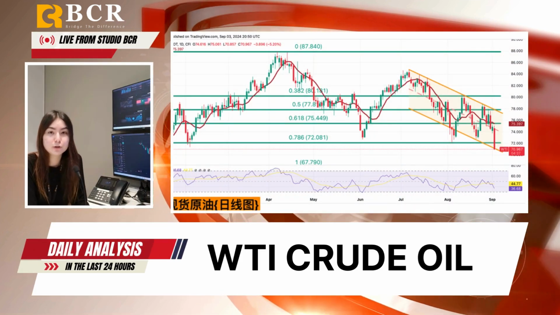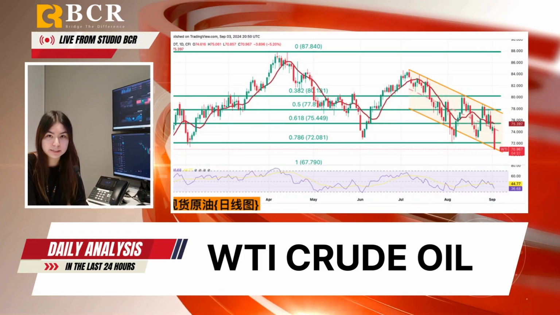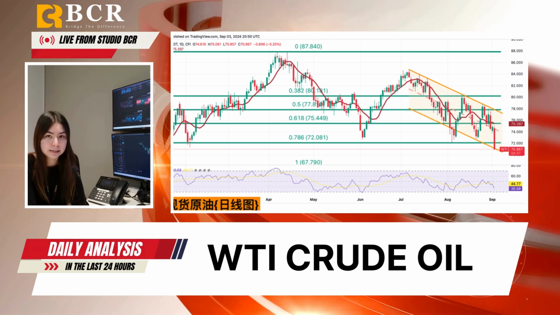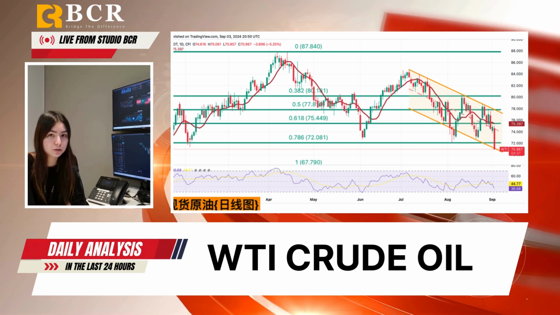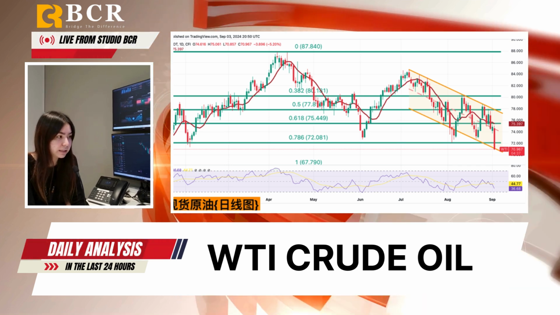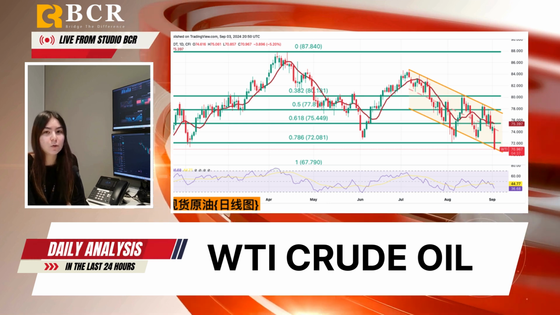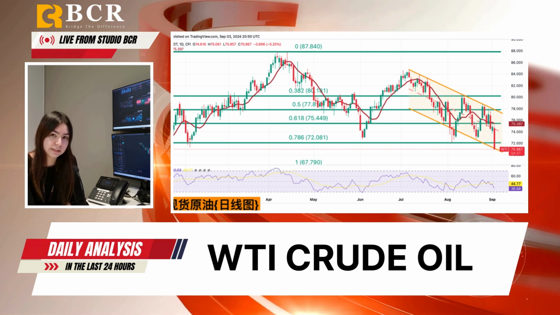And next, for the WTI crude oil, it traded around 71 on Tuesday, slightly above the previous day's level. After a sharp 5% drop, the decline was driven by concerns over China's slowing manufacturing activity in August, which pressured the oil prices. However, the disrupted oil supply from Libya, where clashes have halted production, will limit further downside.